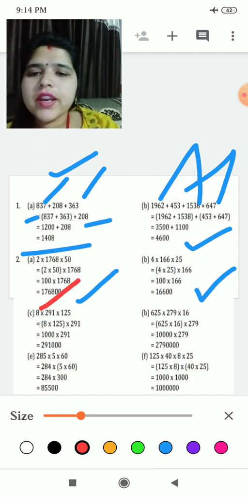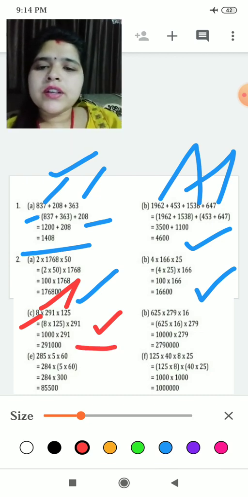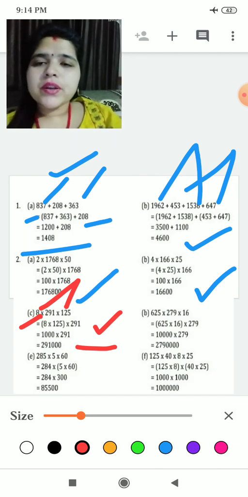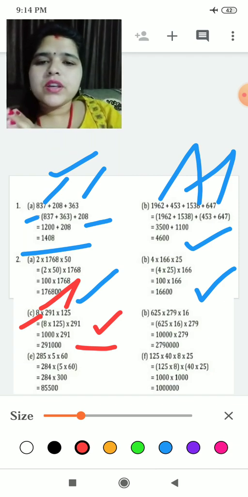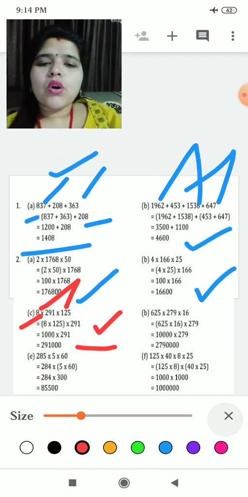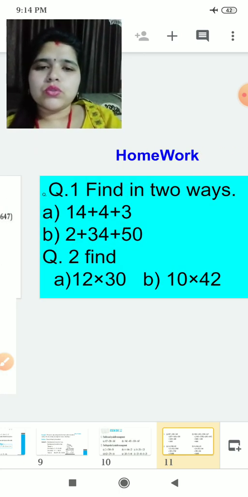They have taken 8 and 125 in one bracket, and they have left 291 behind. Now we will multiply it. We will get 291000000. Okay, it is better when you are multiplying, you take small digits in one bracket. Okay, understood? I hope you all have got what I am trying to say. When you will solve this question, you will get to know.